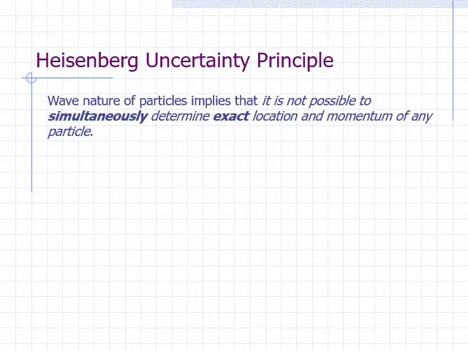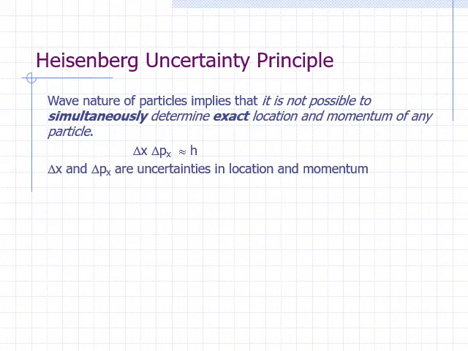Mathematically, the principle is typically written as delta x times delta p sub x is approximately equal to h, where h is Planck's constant. Delta x is the uncertainty in position, and delta p sub x is the uncertainty in momentum along the x-axis. The more precisely we can measure the position, the smaller delta x is. Similarly, the more precisely we can measure the momentum, the smaller delta p sub x is.